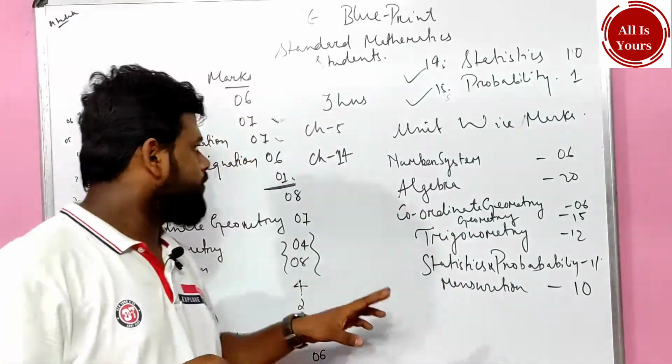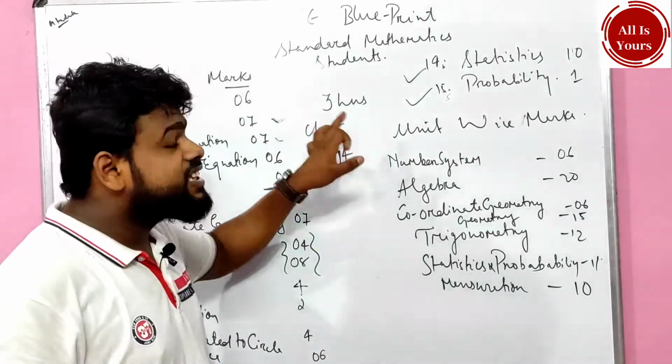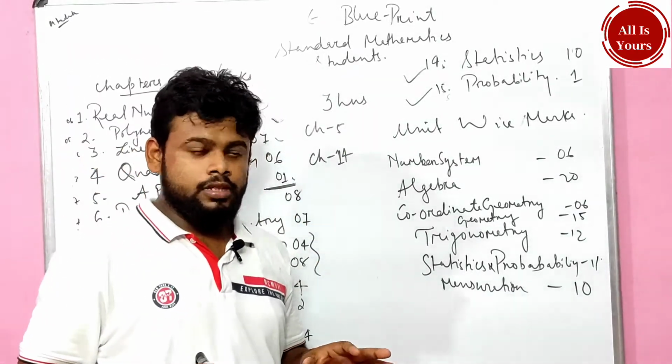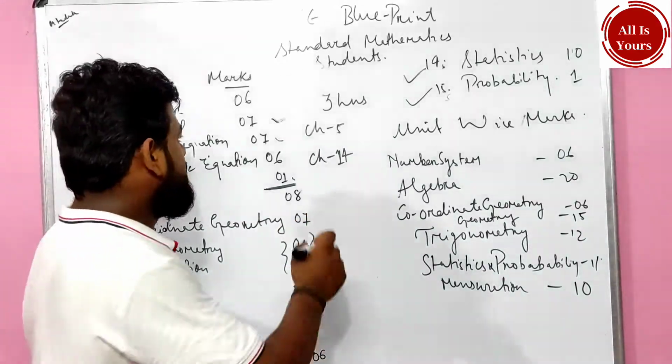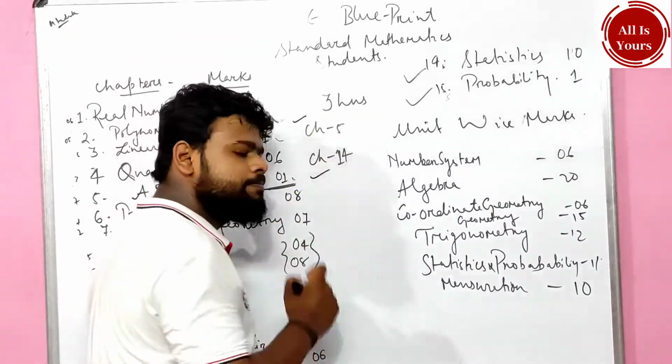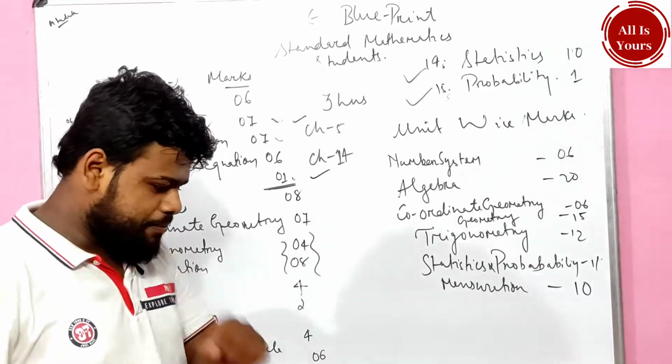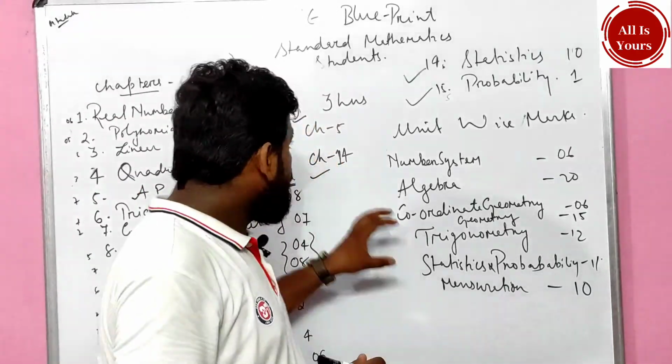See, you have 3 hours and only 2 chapters to revise, chapter number 5 and chapter number 14. Very important. But now what will you do?